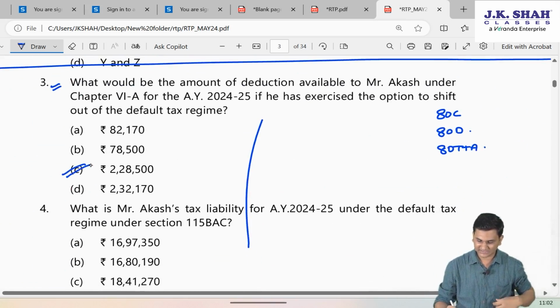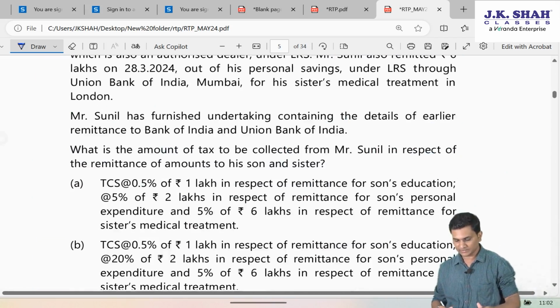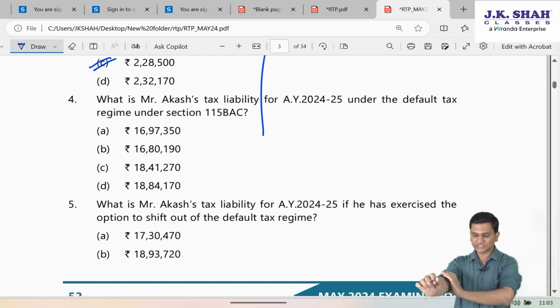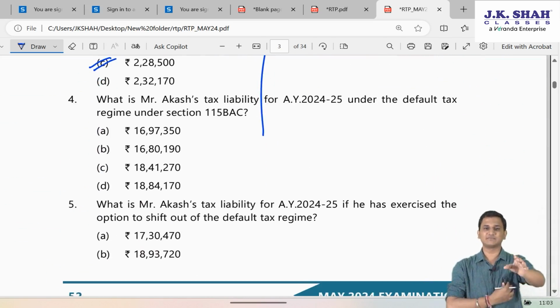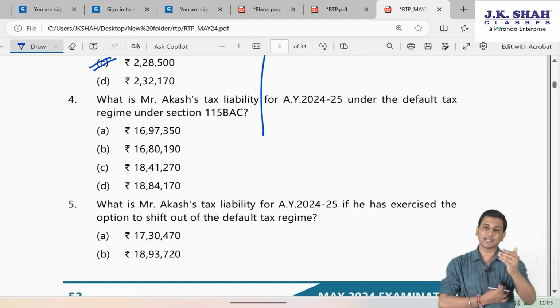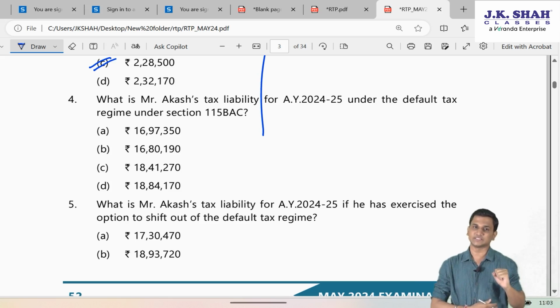So, the option will be C, 2,28,500. Next MCQ is, what is Mr. Akash's tax liability for the assessment year 24-25 under the default tax regime under section 115 BAC?